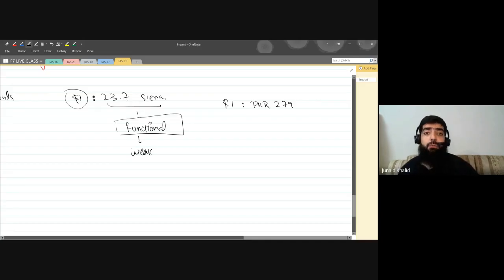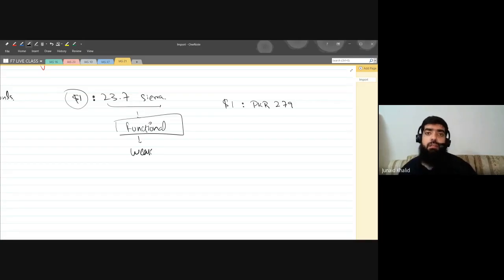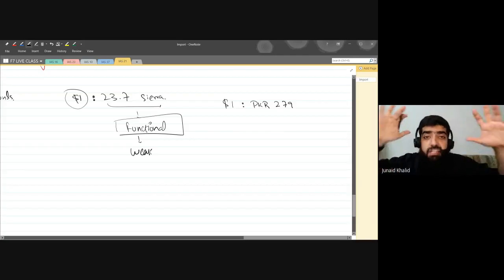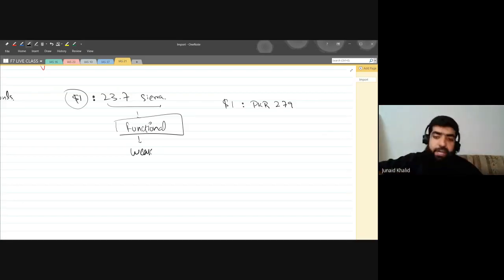1 US dollar is equivalent to 279. What do we mean by this? The US dollar says, "I will come alone. Come on, let's fight." What does the Pakistani rupee say? "No, man, we can't fight alone." Okay, bring two people. No, three, no, five, no, 10, no, 100, no. We will bring 279 people, then we will be able to fight with you.